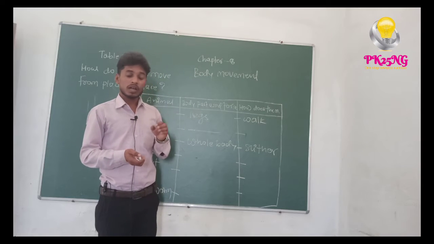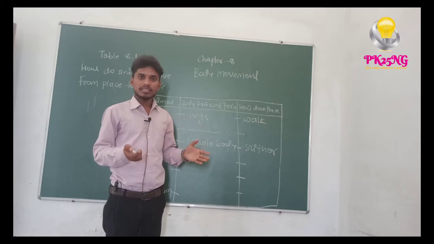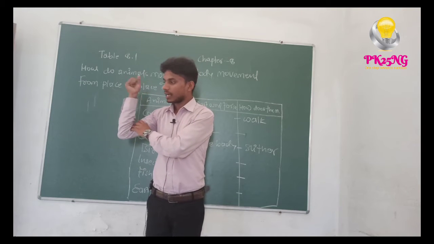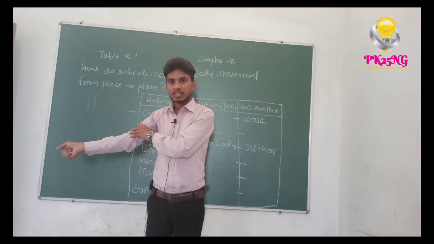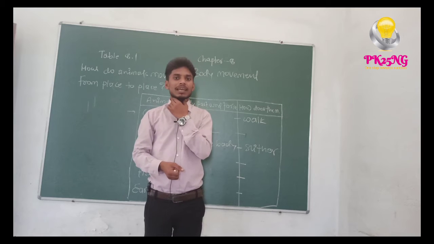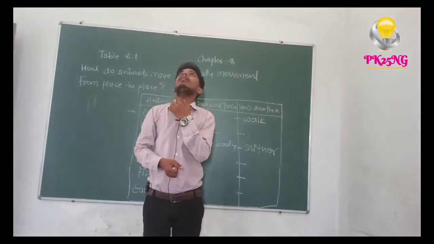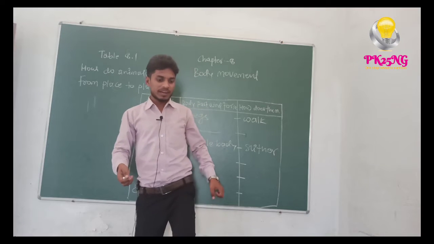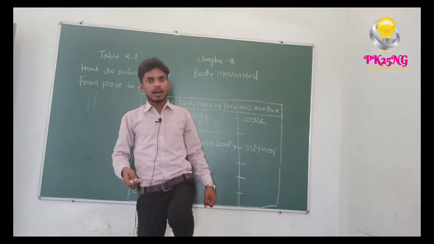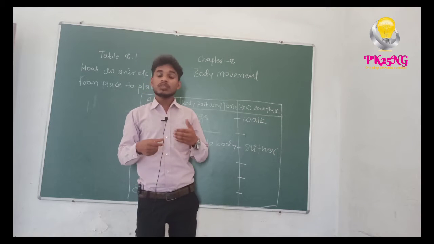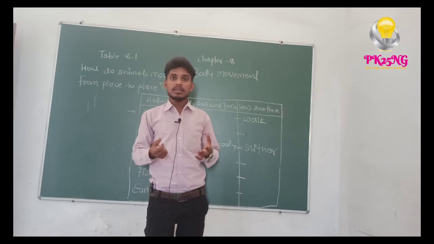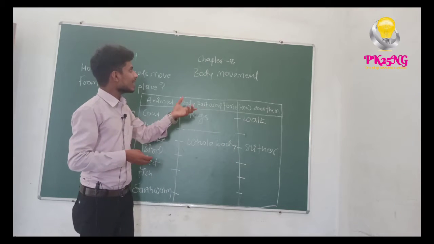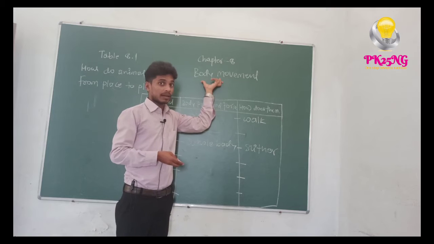But have you observed how it happens? These are movements. How do they happen? You don't know. And the second one, this is the second type of movement. How does it happen? Third one, this. How does it happen? Many times we are confused about how it happens. So today we are going to discuss body movement.